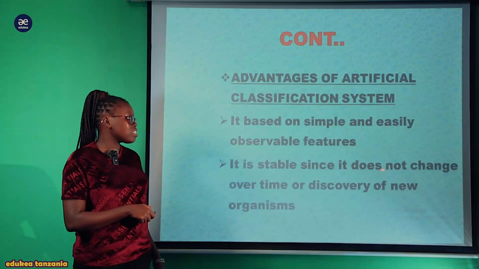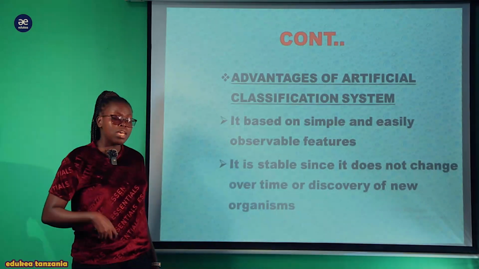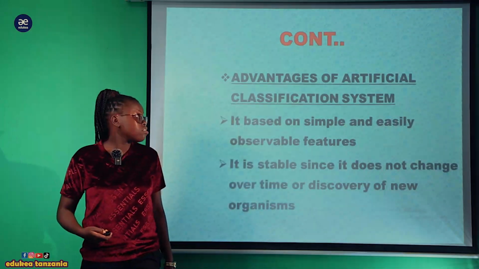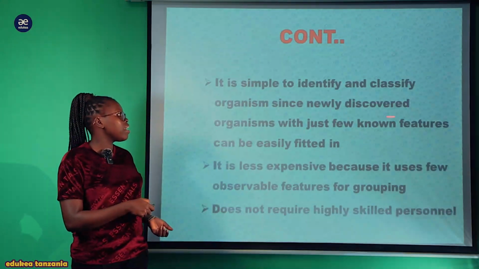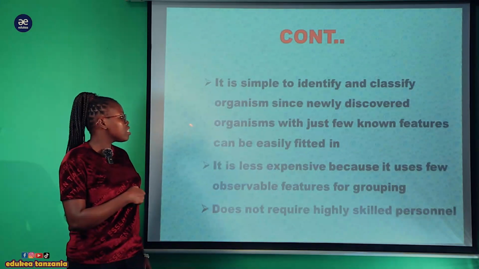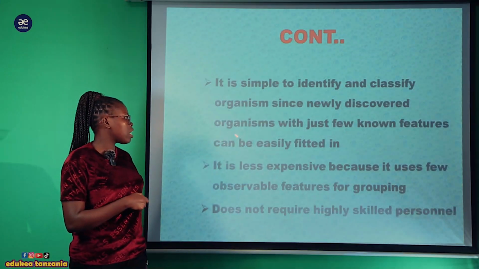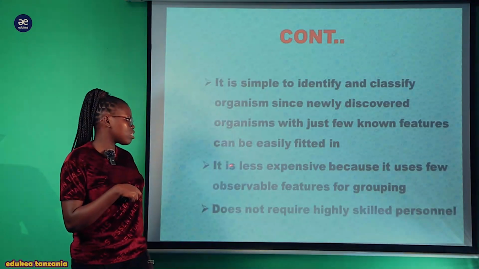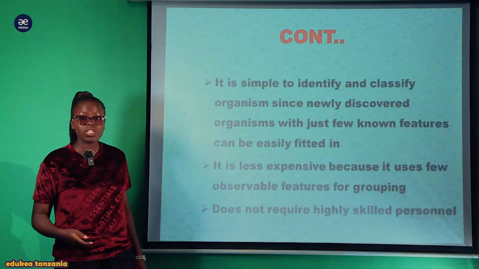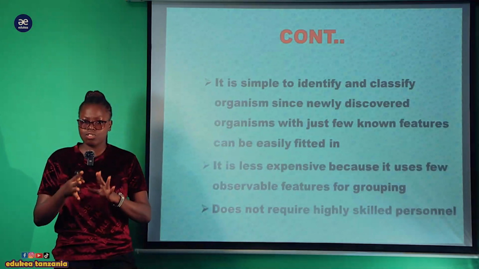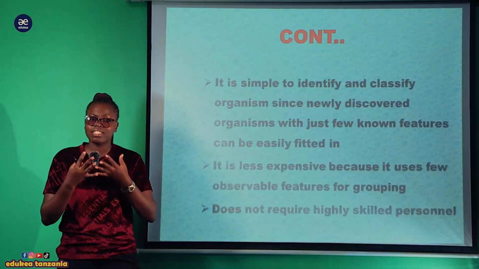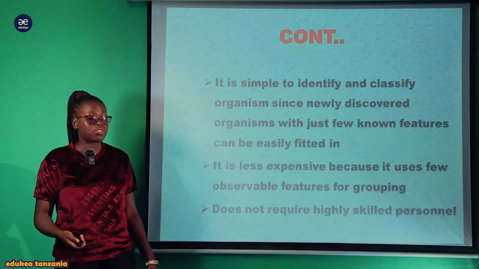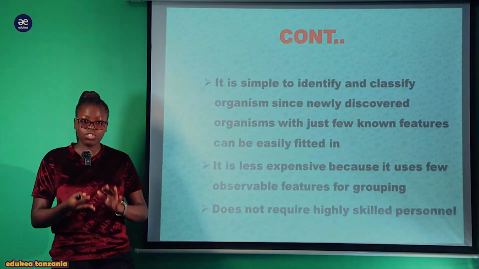Also it is stable since it does not change over time or discovery of new organism. Ni stable meaning that there is no room for the discovery of other new organism. Also it is simple to identify and classify organism since newly discovered organism with just a few known features can be easily fitted in. Also it is less expensive because it uses few observable features for grouping. Haina gharama kwa sababu inatumia tu character chache tu katika kufanya observation. No need of scientist, anyone can perform it. Also does not require highly skilled personnel. So that was all about the advantage of artificial classification.